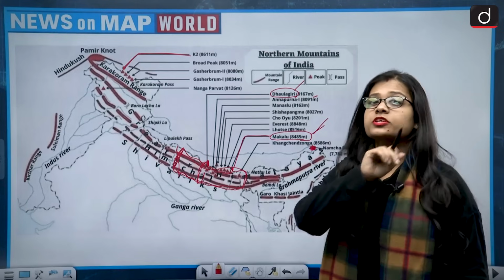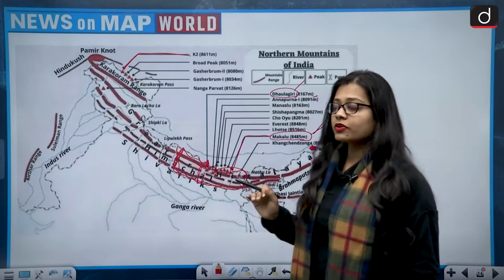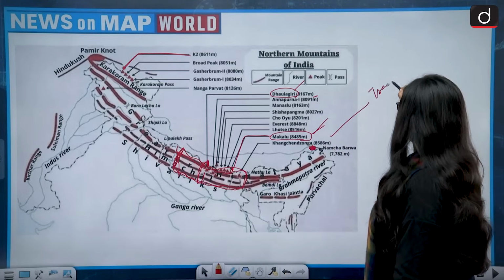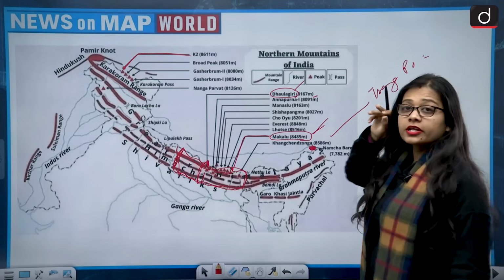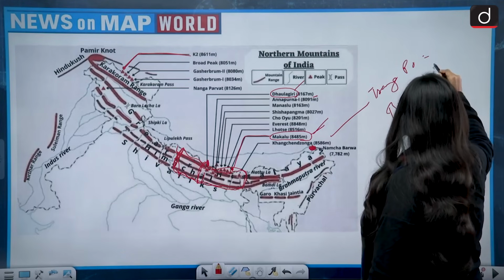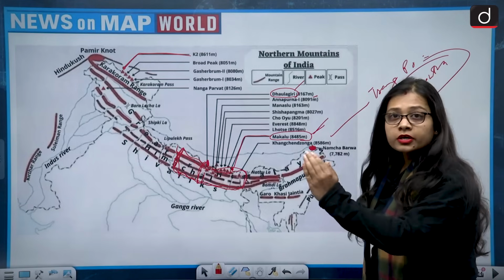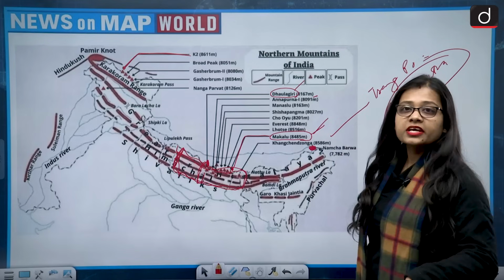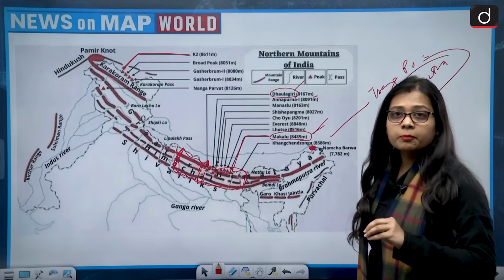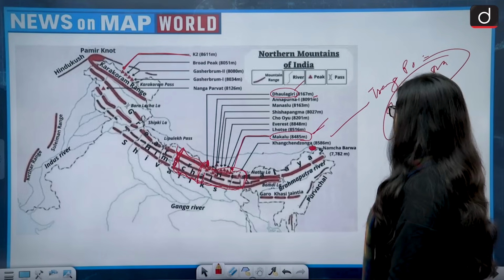I hope you must have read this. Now, tell me what it is. Namcha Barwa is the place from where the Sangpo river turns. And what is the Sangpo river called in India? It is called the Brahmaputra river. The place where the Brahmaputra river turns and then enters India is the Namcha Barwa mountain peak, and it is situated in Tibet. So this was about Namcha Barwa.